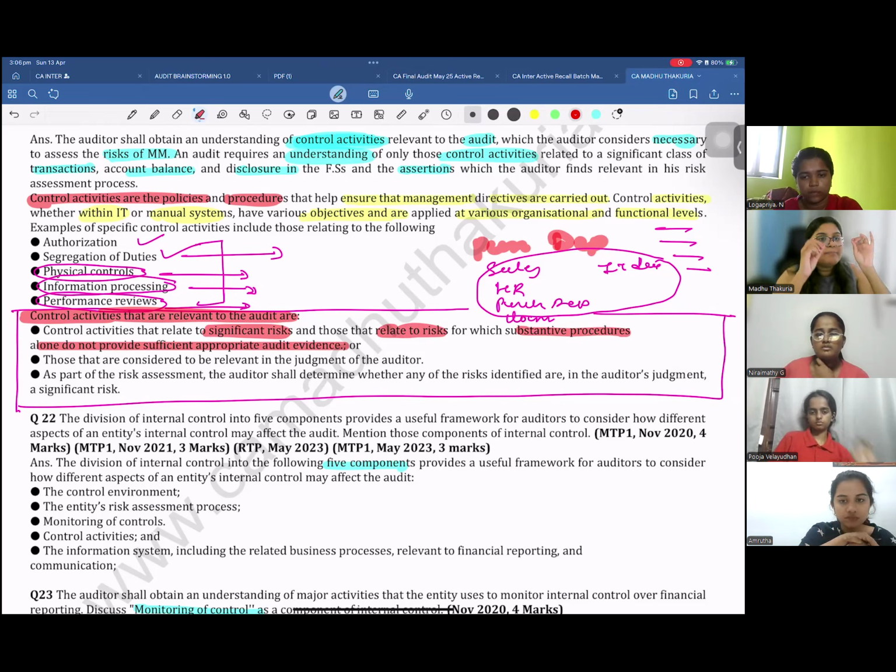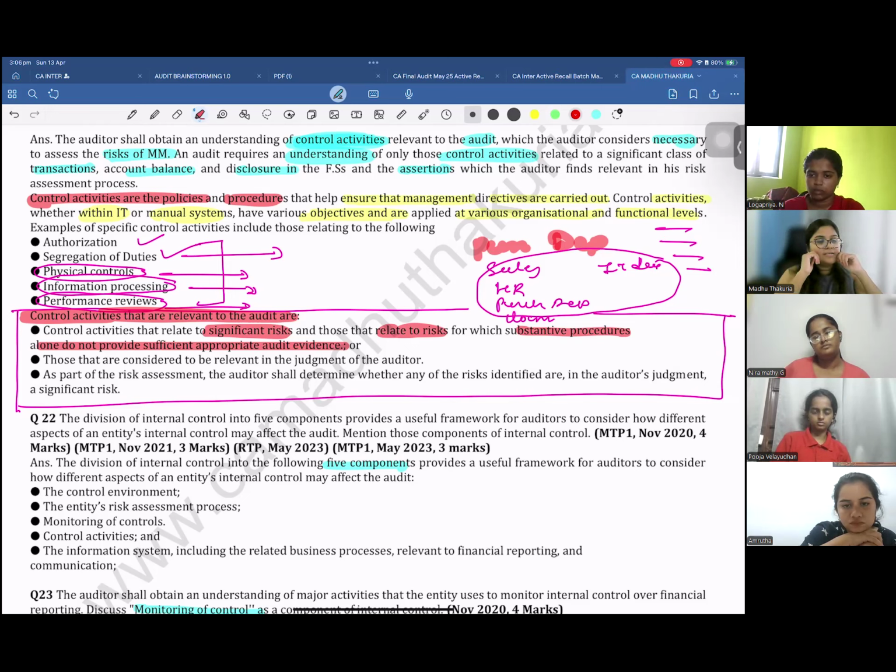For example, me checking a document, a piece of paper. I am going to the client's place and telling the client, I want to do the audit of your sales. Please give me all the sales invoices, physical copies. And I am then checking, oh, the rate is good. Okay, the customer name is correctly written. Okay, the address is good. GST is calculated. This is called substantive testing procedures.